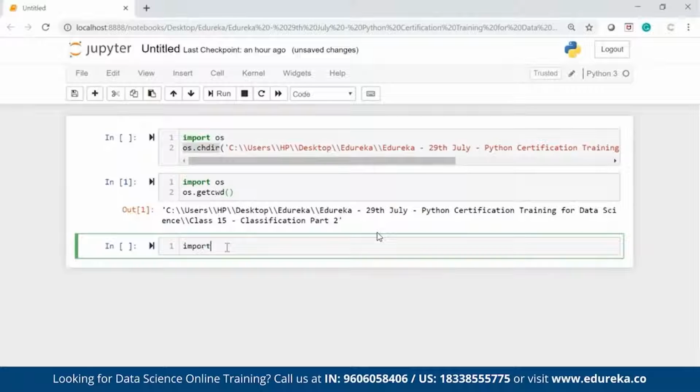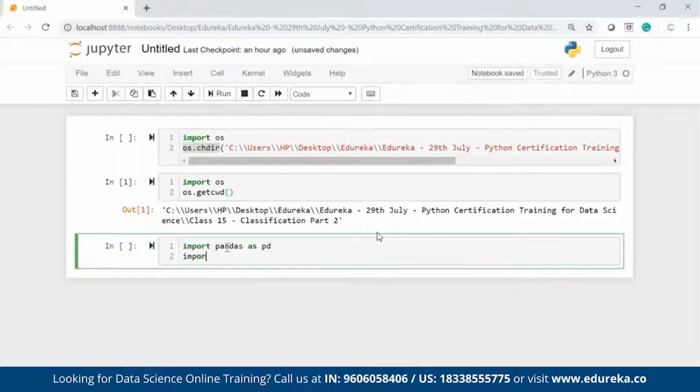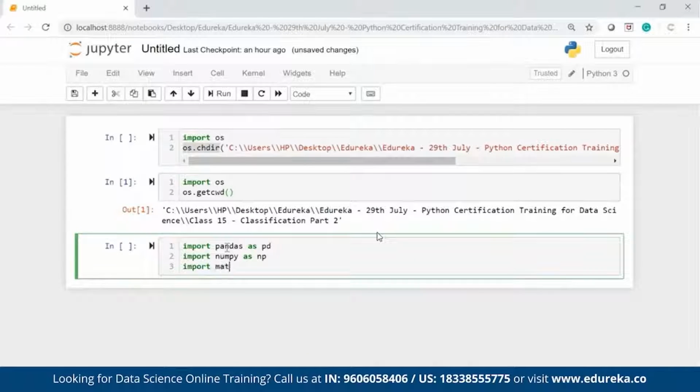So let's do that. Import pandas as pd, I'm giving the alias pd. Import numpy as np. Import matplotlib.pyplot as plt. I'm giving aliases because in some scenarios my package names will be very long and I don't want to type the package name again and again. We do this with aliases in SQL as well. We make a big table name, give it an alias, and use that alias again and again. Same I'm doing here.